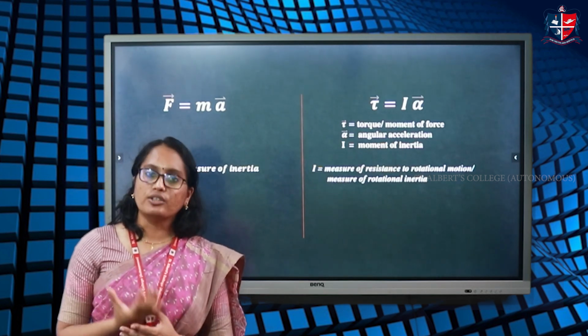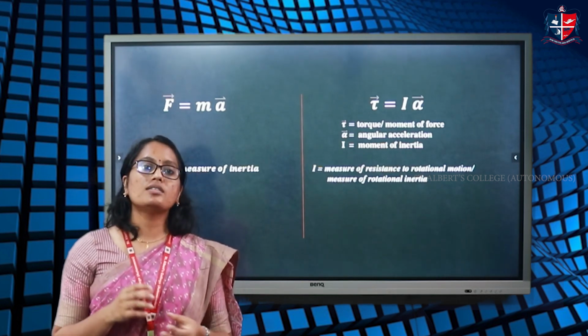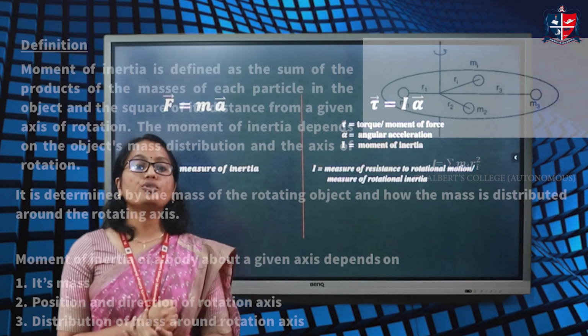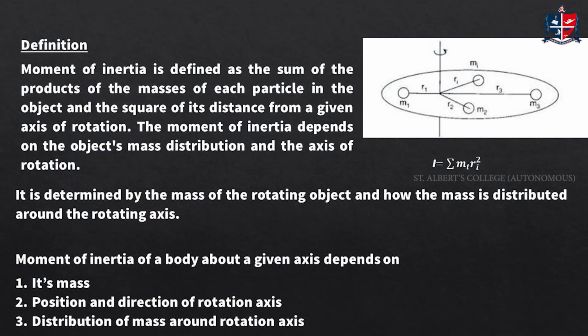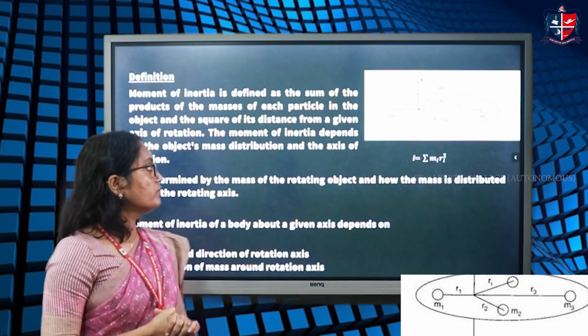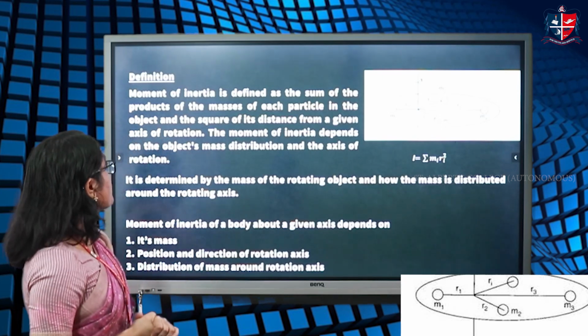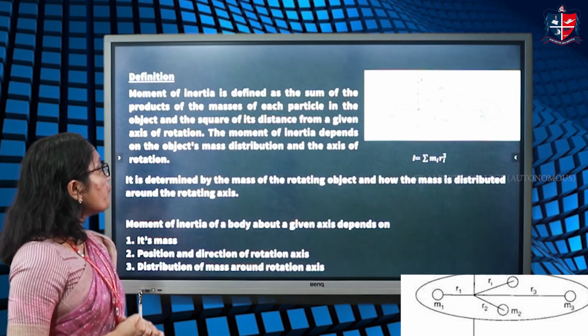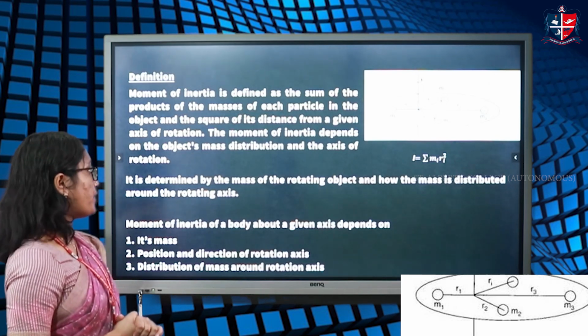Mass is a measure of inertia and moment of inertia is the measure of rotational inertia, or resistance of an object to rotational motion. Now, how can we calculate moment of inertia? The moment of inertia of an object is the sum of products of masses of each particle in the object and the square of its distance from the given axis of rotation.